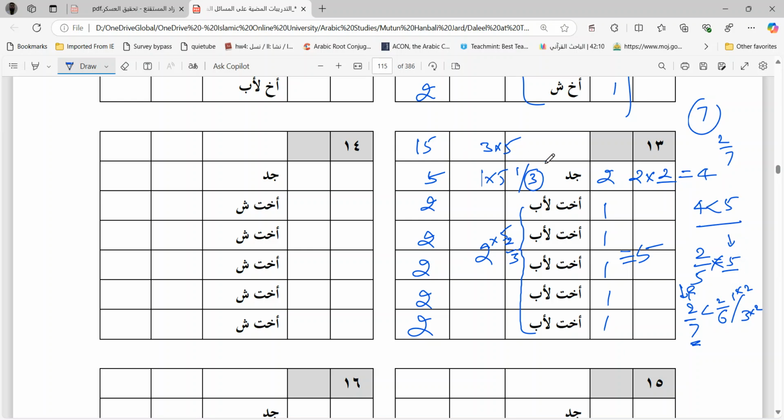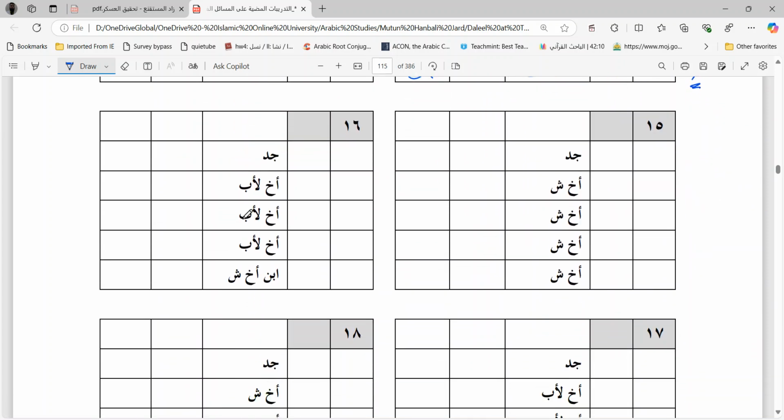So Mukasama is less favorable in comparison to grandfather getting 1 by 3. This is the reason we gave grandfather 1 by 3 and the sisters 2 by 3, because this is the maximum share for females in the Quran. This question 14 is exactly like this. The only difference is you have a real sister instead of consanguine sister. Here you have a grandfather and four brothers. Okay, so let us see. Grandfather is one head count, and all of them are one. So in total they are five.